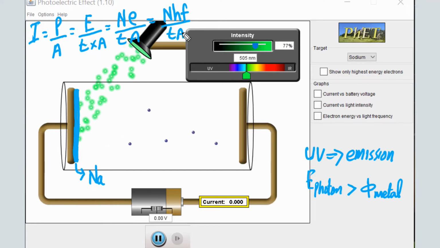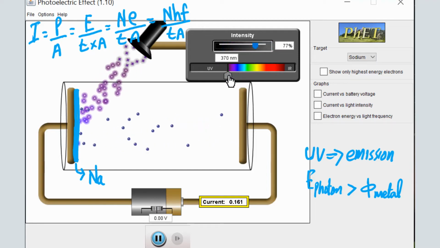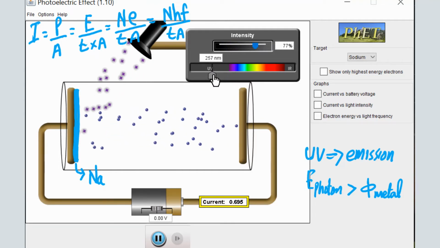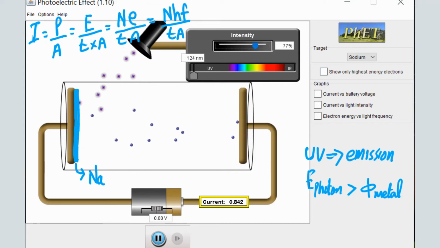Now let's try to understand intensity and frequency. In this case, if I keep the intensity the same and I increase the frequency of light, the frequency of electromagnetic radiation, you will see the number of photons will decrease. It simply means that if we keep intensity the same and we increase the frequency, the number of photons has to decrease, and vice versa is also true.